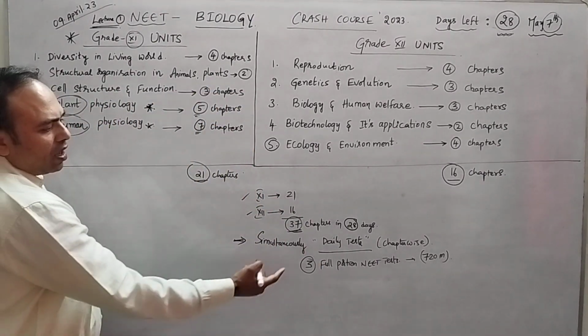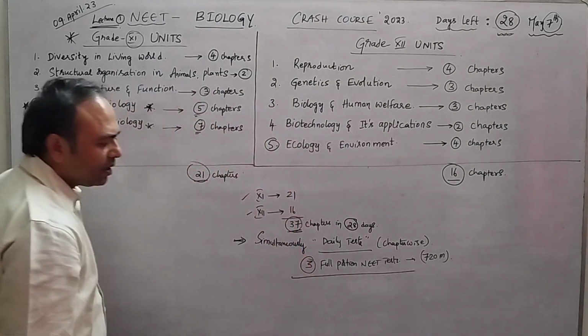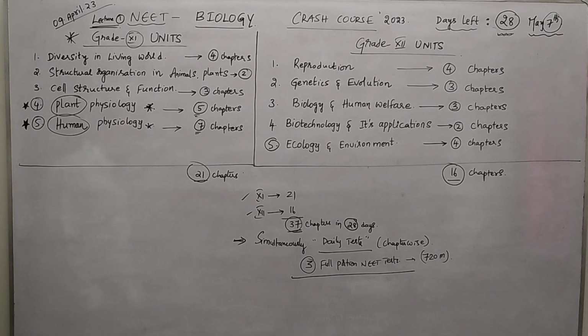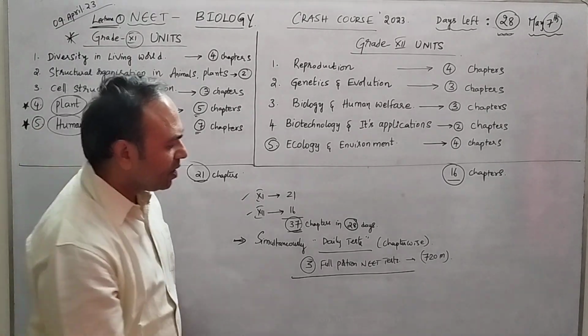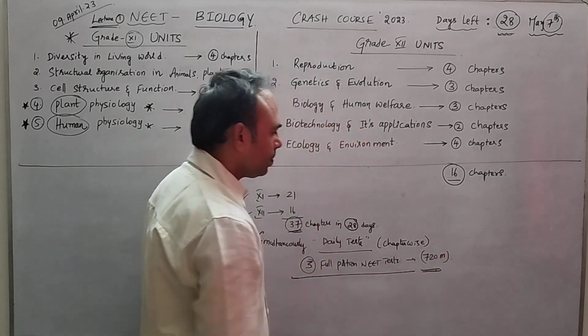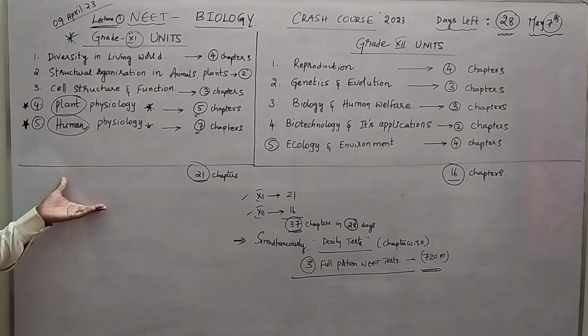And finally, before day 28, you have to definitely write 3 full portion NEET tests, that is physics, chemistry as well as biology, for 720 marks. Hope you have understood the strategy. Earlier I explained the chemistry strategy. Now this is the strategy for biology. Hope you have understood this, and we will definitely follow this.